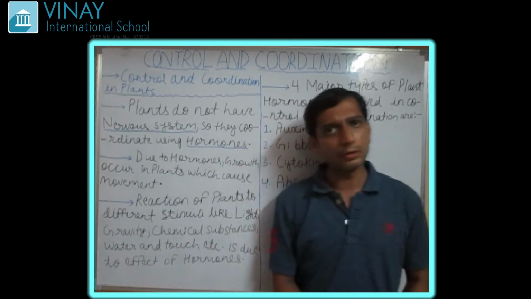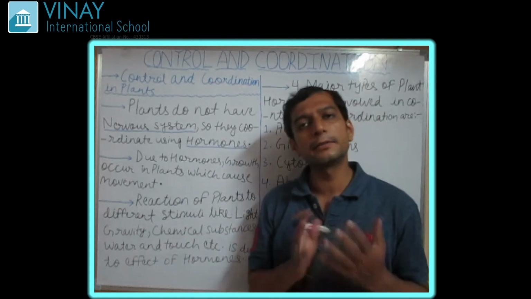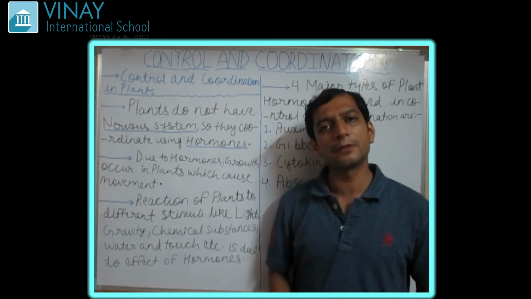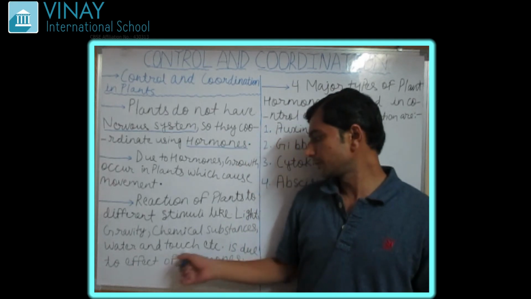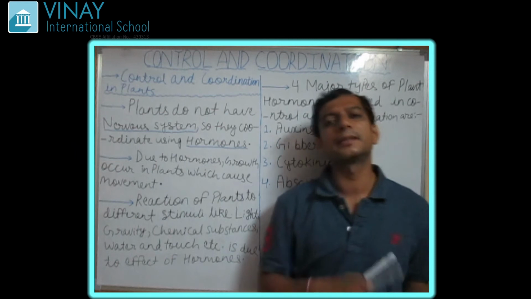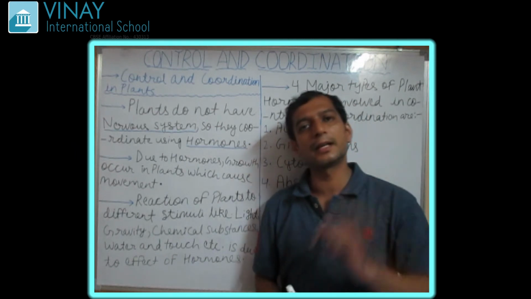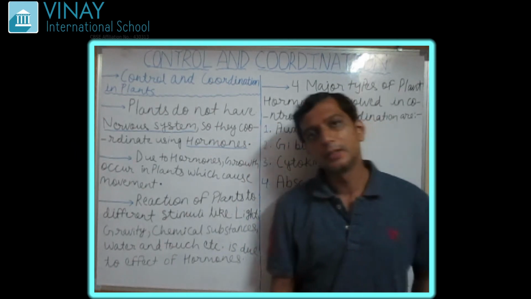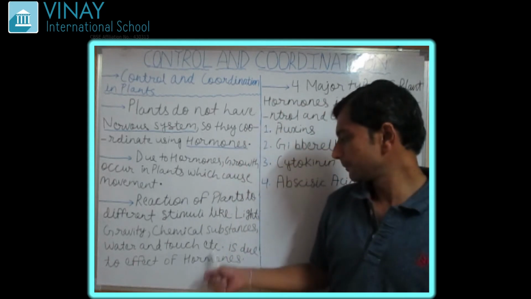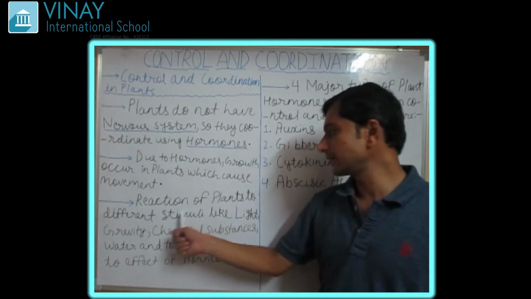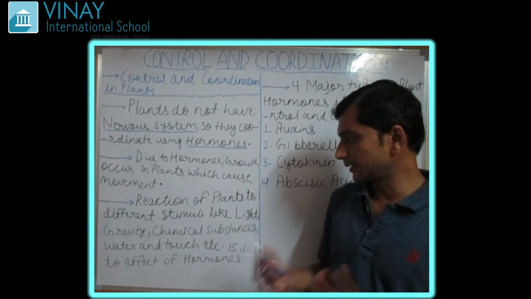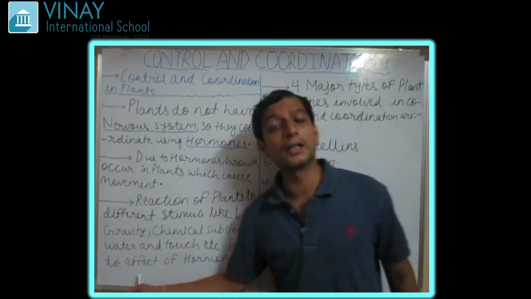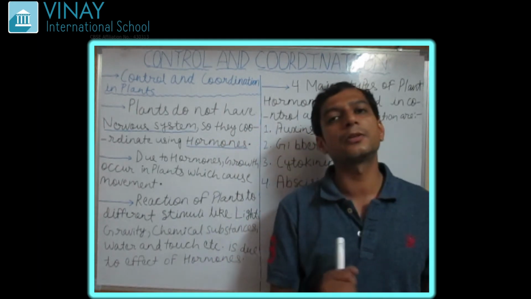Water, you all know, is an essential part for the plant for its growth. And touch: that is the touch-me-not plant. When we touch it, the leaves close. That is the response. These are the various types of stimuli which we can see in plants, and all of these are due to the effect of hormones.